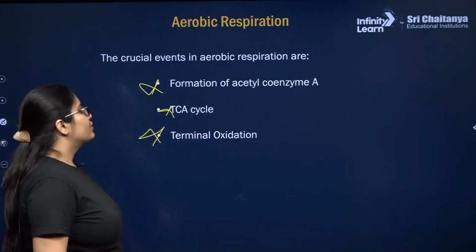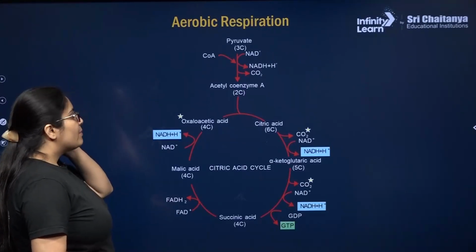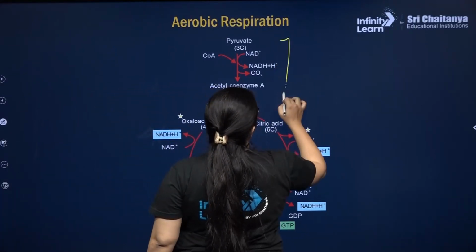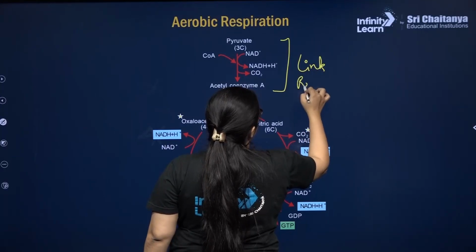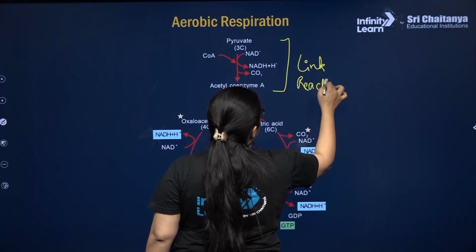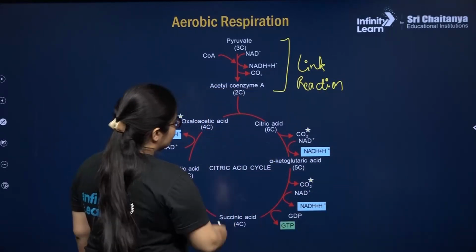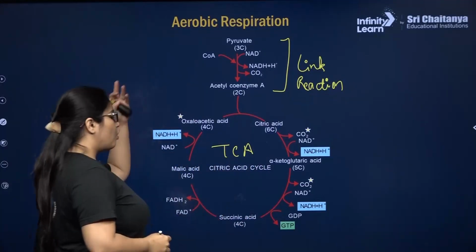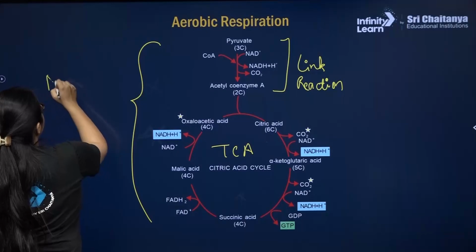So let's start with the first, formation of acetyl-CoA and TCA cycle. So remember, this is your formation of acetyl-CoA, or you can say link reaction. And this is your TCA cycle or Krebs cycle, and remember all this is taking place in the mitochondrial matrix.